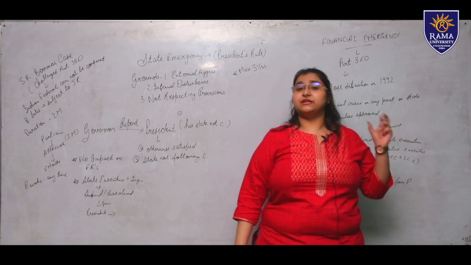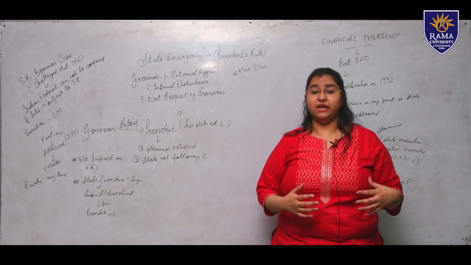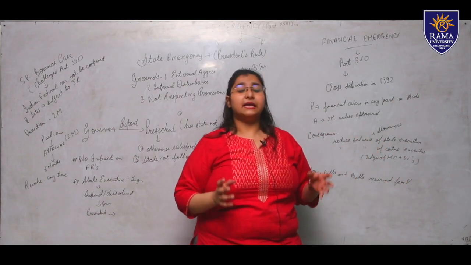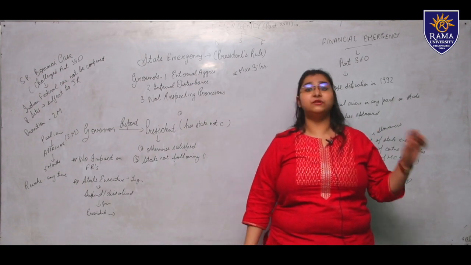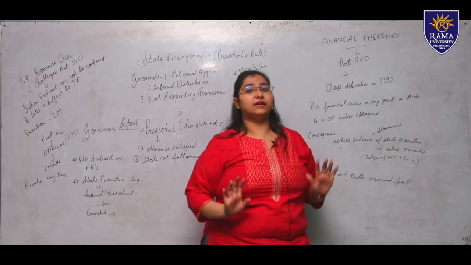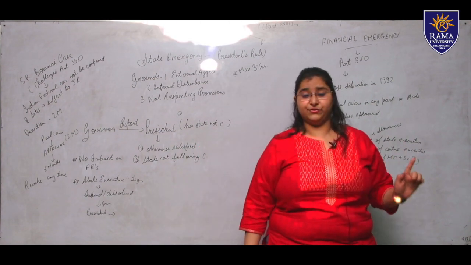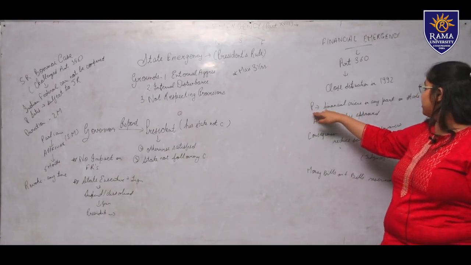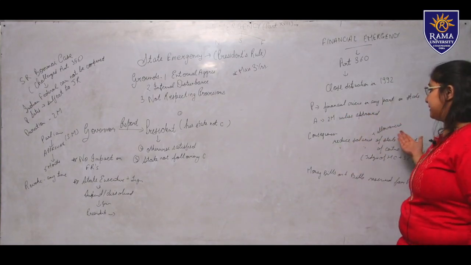A financial emergency is when India or any part of our country is facing a financial crisis, then the President has the power to proclaim financial emergency. We are lucky that financial emergency has not been proclaimed till date in our country.